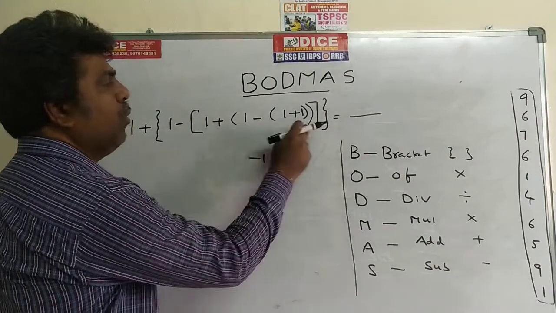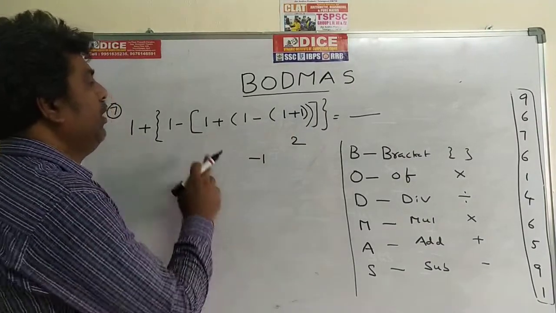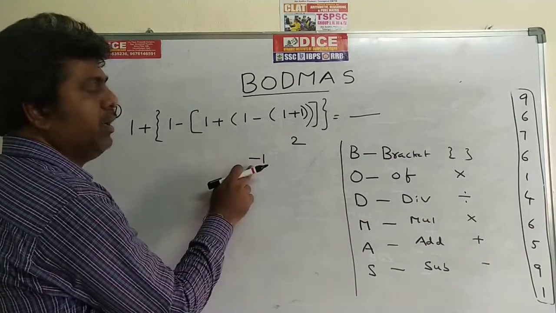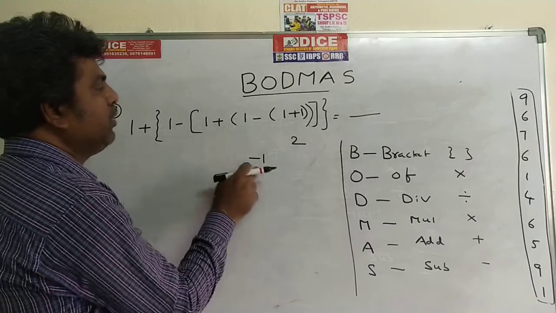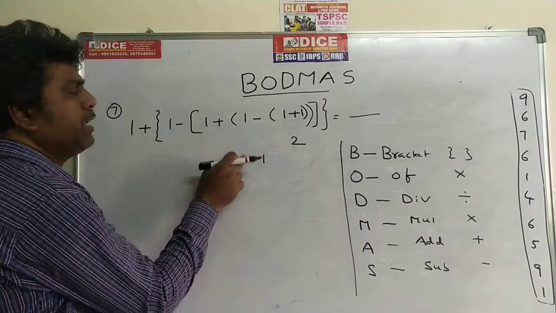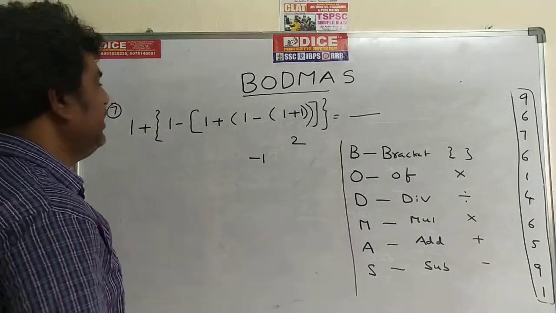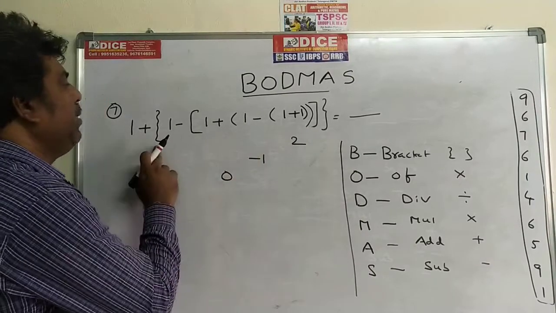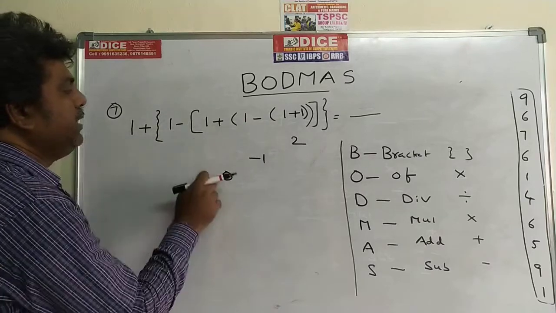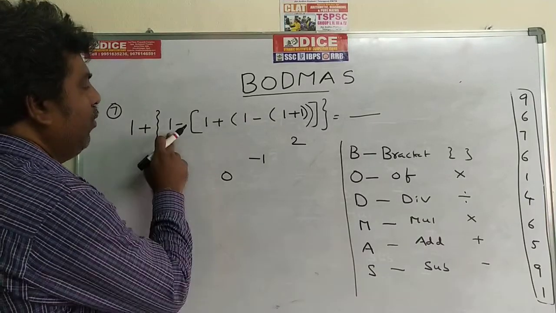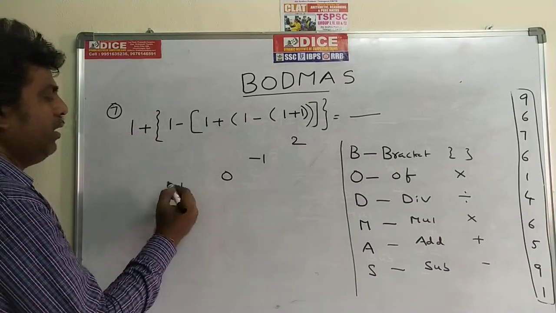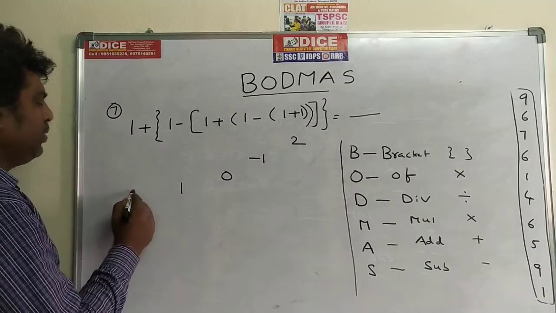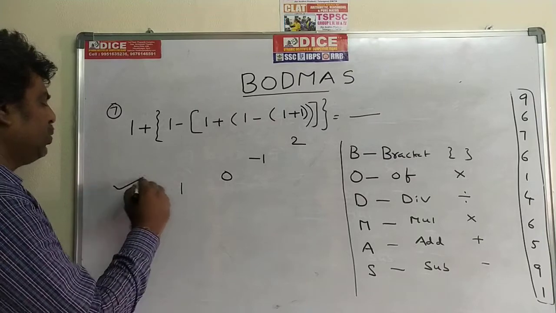This bracket is also open. Now we go for this bracket: 1 plus of minus 1. Plus into minus is minus. 1 minus 1, how much? 0. Write down here 0. This bracket is also over. Next one, the main bracket: 1 minus 0, the value is 1. At last 1 plus 1, the value is 2. So the final answer is 2.